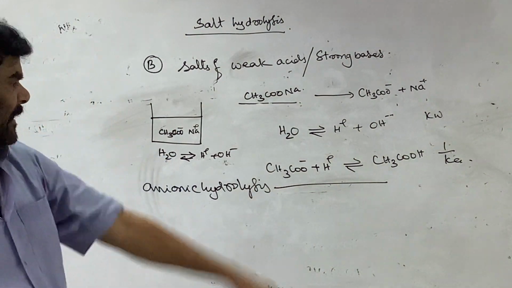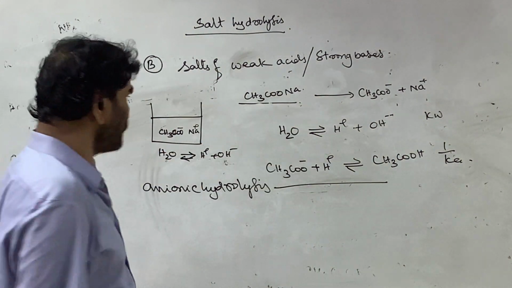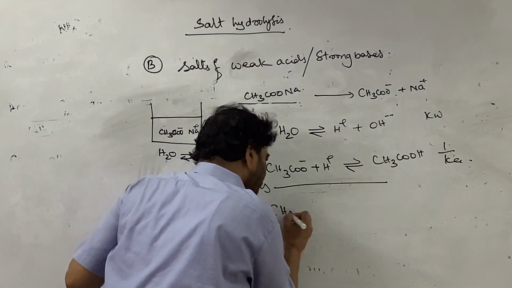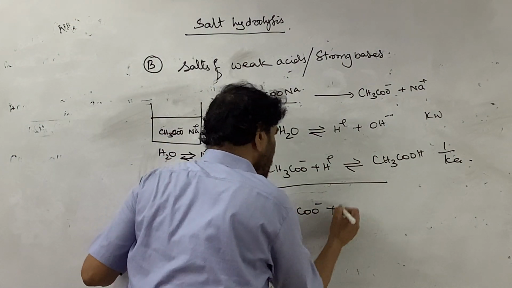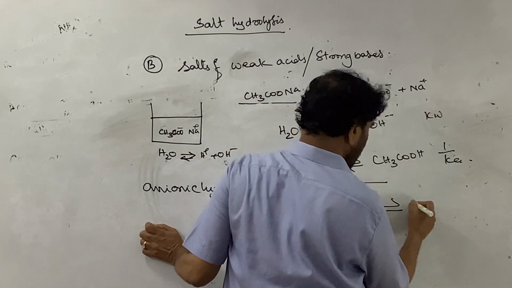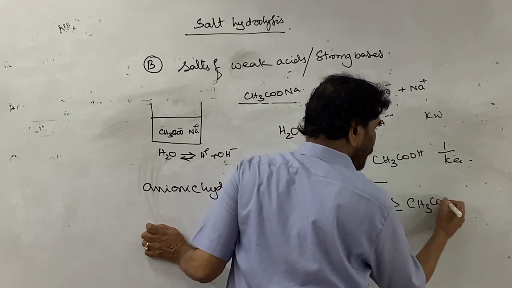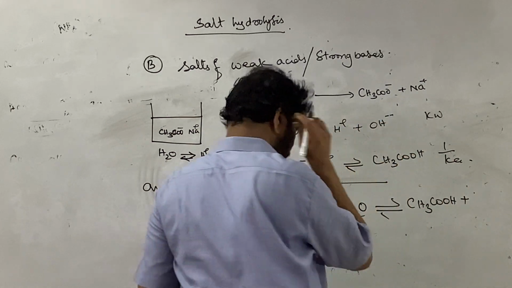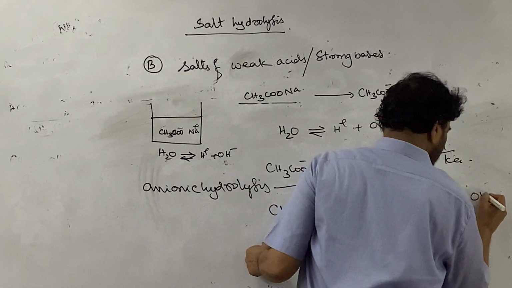What is the net reaction taking place? Acetate ion plus H2O gives acetic acid plus OH minus ion.